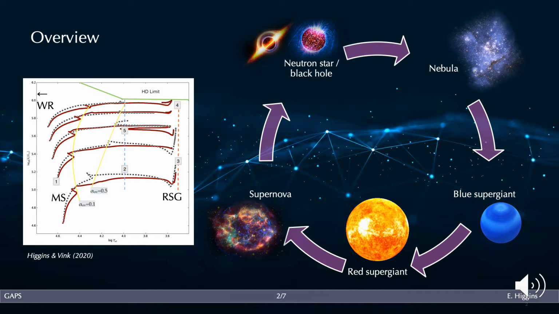So to start with a general picture of massive star evolution, we know that in the mass range of say 10 to 30 solar masses, massive stars evolve from the main sequence towards cool red supergiants during core helium burning, exploding as type 2P supernovae and collapsing to form either a neutron star or black hole.